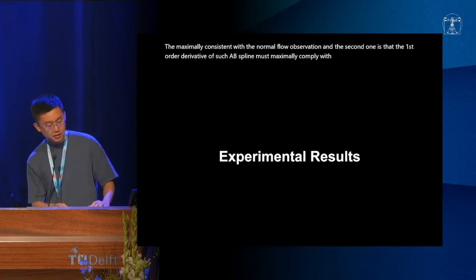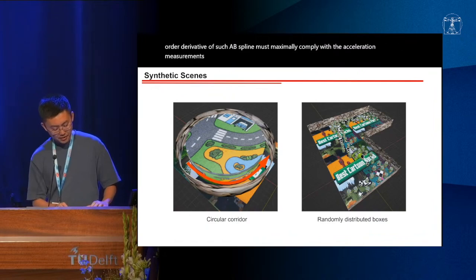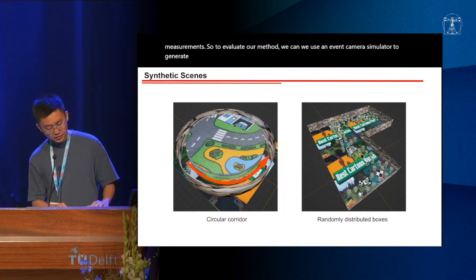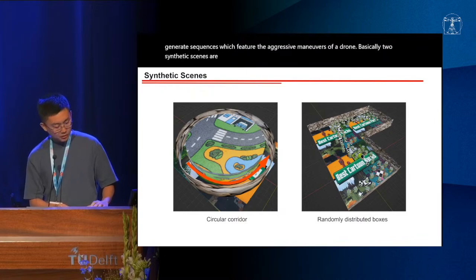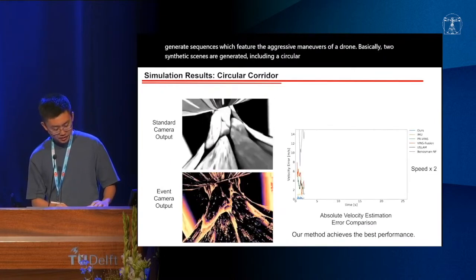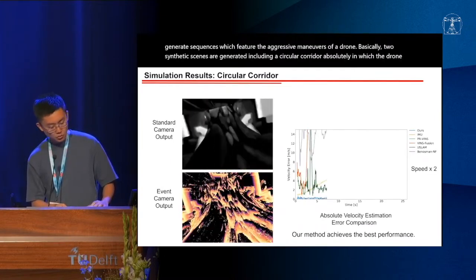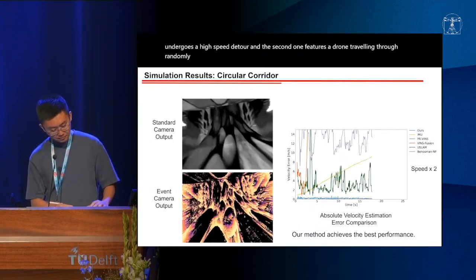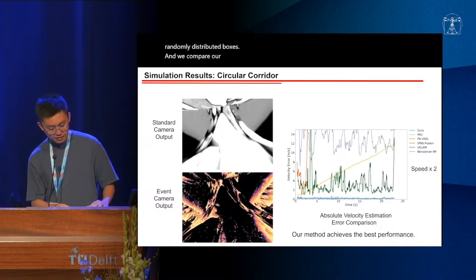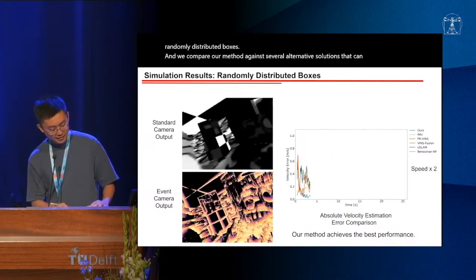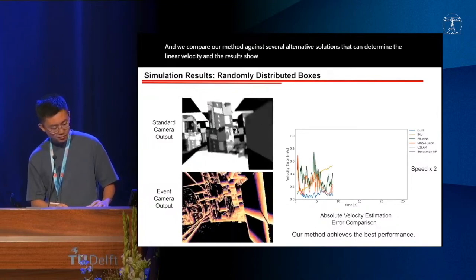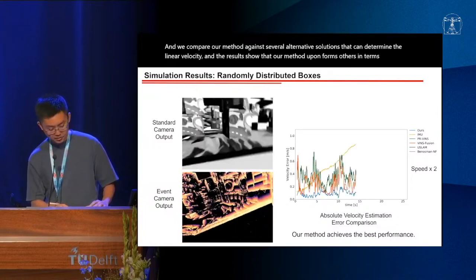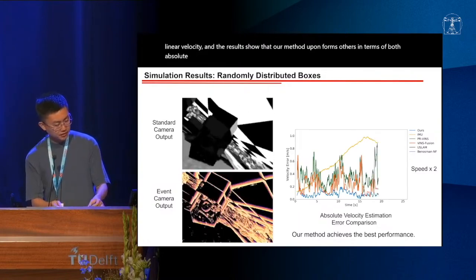To evaluate our method, we use an event camera simulator to generate sequences which feature the aggressive maneuvers of a drone. Basically, two synthetic scenes are generated, including a circular corridor, as you will see, in which the drone undergoes a high-speed detour, and the second one features a drone traveling through randomly distributed boxes. We compare our method against several alternative solutions that can determine the linear velocity, and the results show that our method outperforms others in terms of both absolute and relative velocity error.